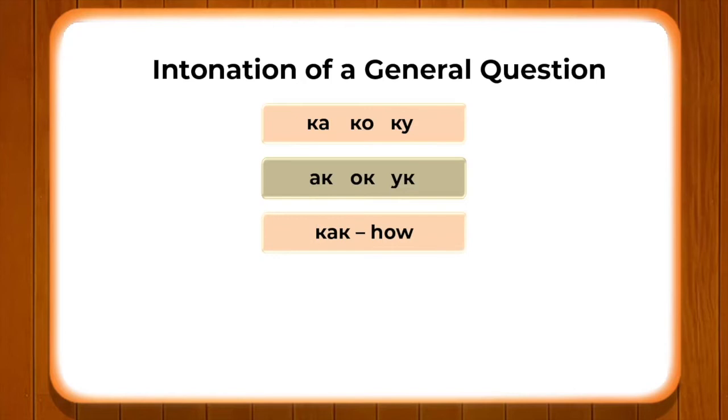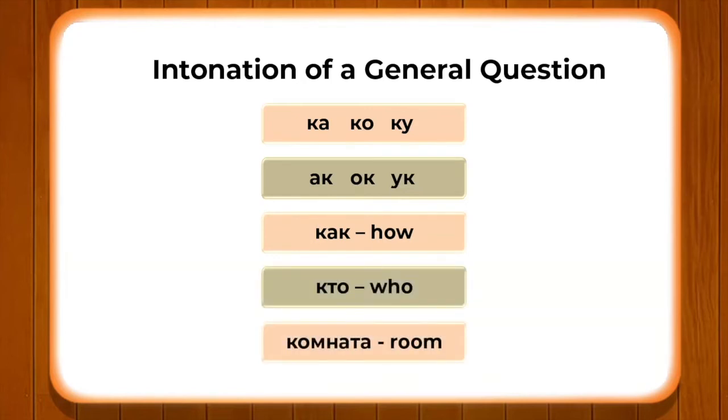We have kak, kto, komnata. Here you can see that in kak and kto we have only one single vowel, but in komnata we have three vowels, that is o and a twice. So, in this example you have learned what kind of sound we have with the combination of vowel and consonant, consonant and vowel.